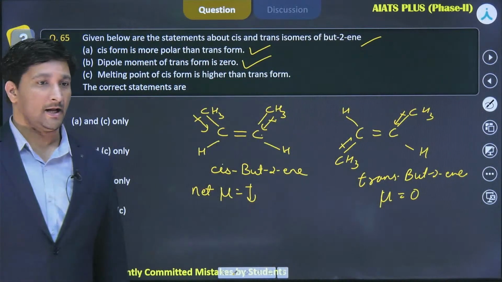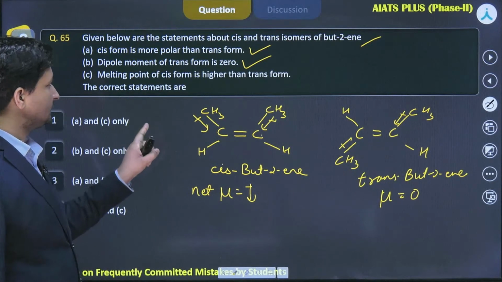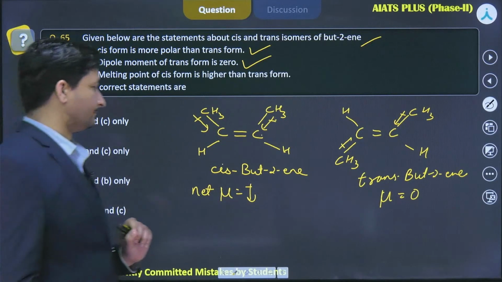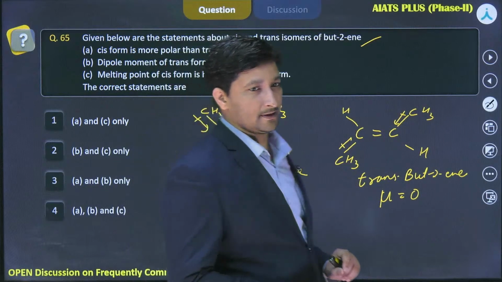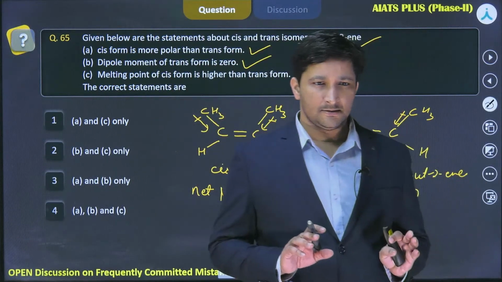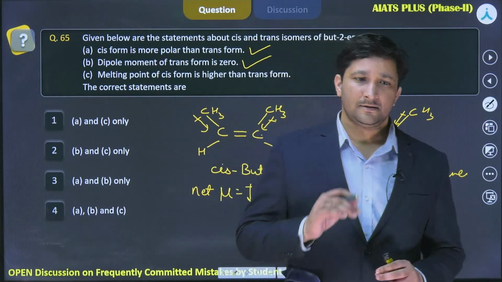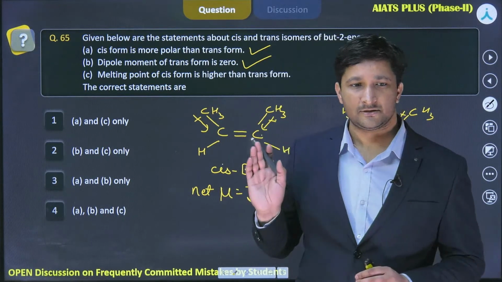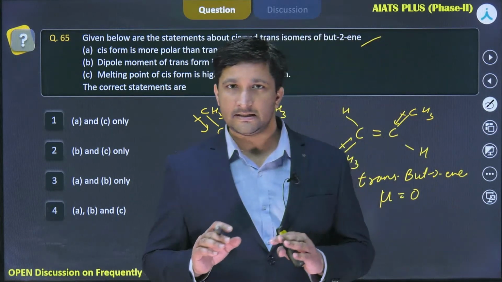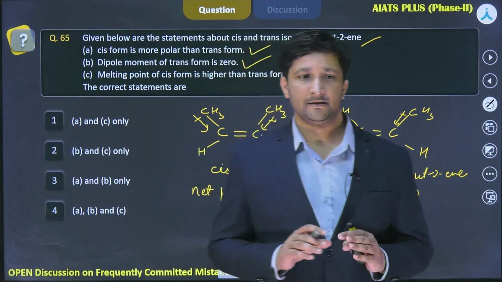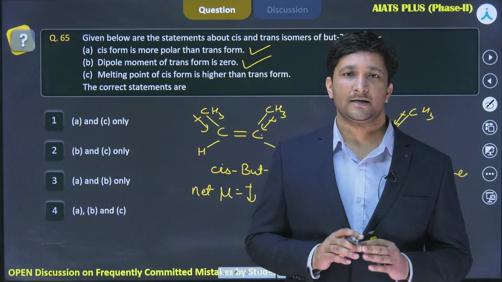Okay, now they are saying that melting point of cis form is higher than trans form. Now this is a very good statement here. Generally you all have studied that boiling point increases with polarity because dipole-dipole attraction is there.